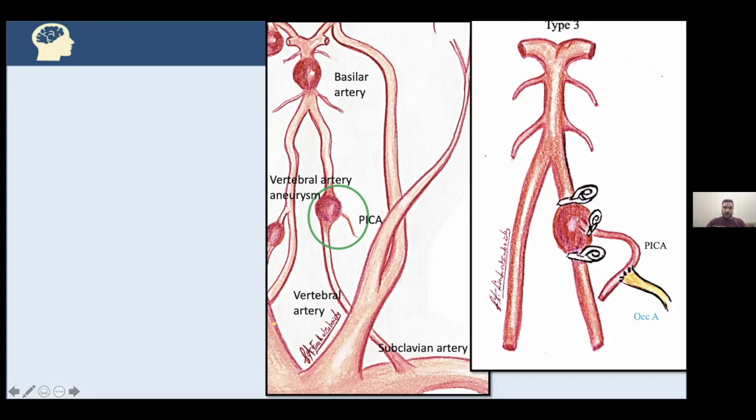So what's the solution? Indeed, we can use a type 3 bypass, in which the occipital artery is attached directly, without using a vein graft, into the PICA to reperfuse the PICA also.